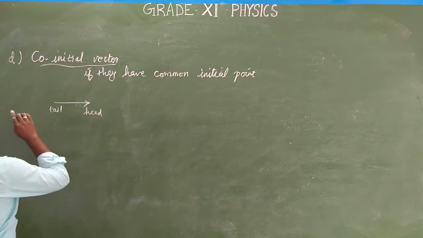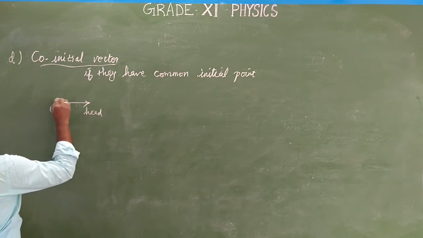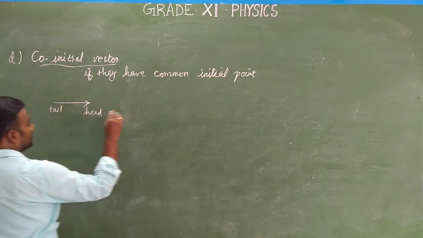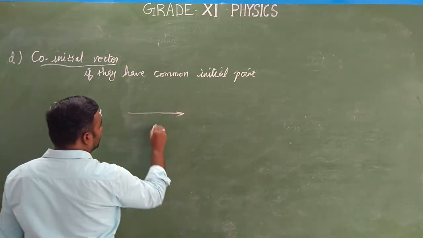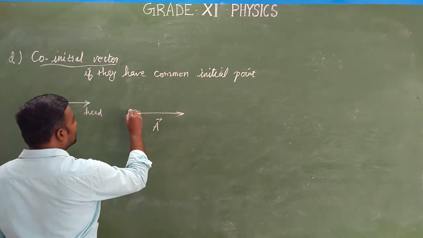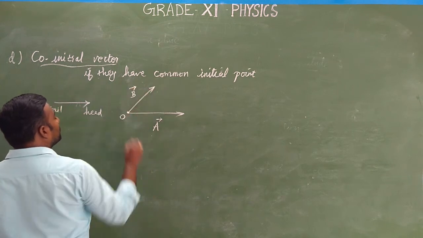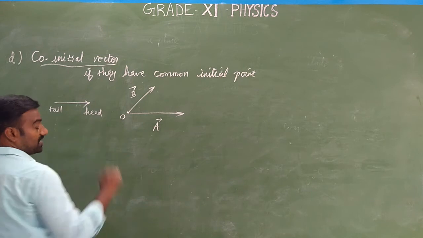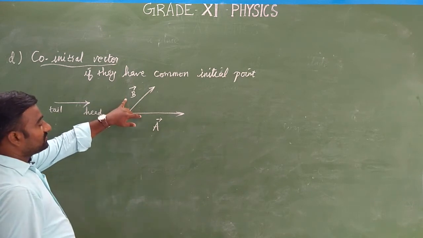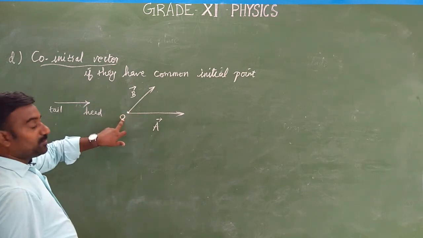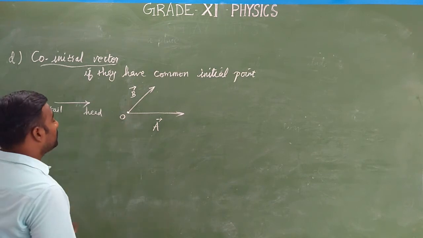Okay. So let us consider two vectors. One is the A vector, and similarly this is the B vector. Both have a common initial point. Two different vectors which start from a common point are said to be co-initial vectors.